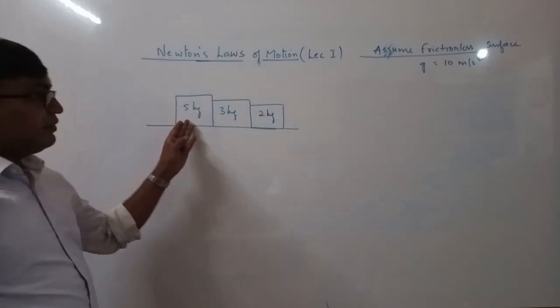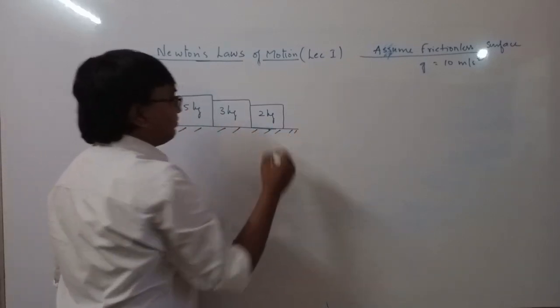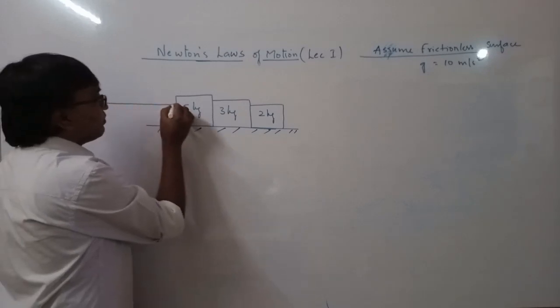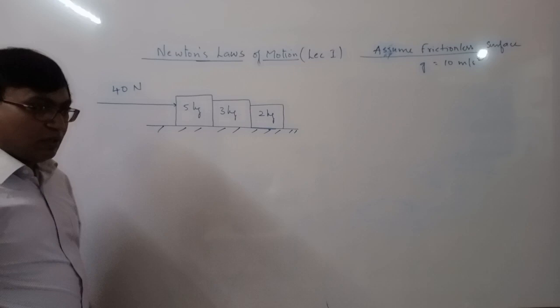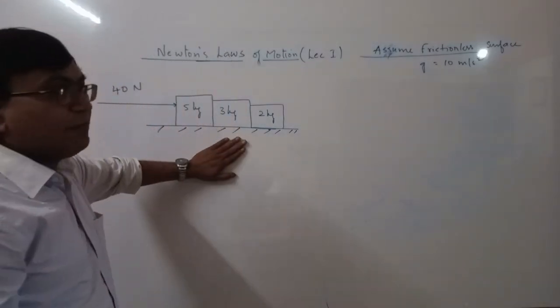So here we have 3 blocks, and let us apply 40 newton force. A 40 newton force is applied on this system.